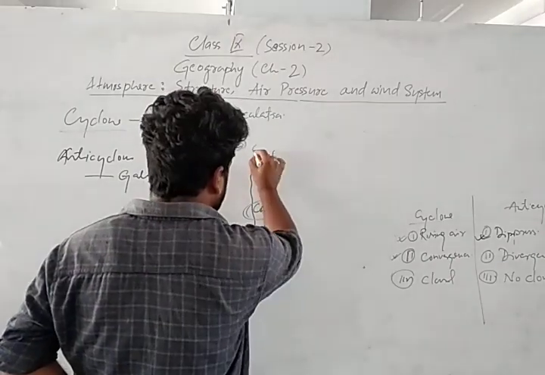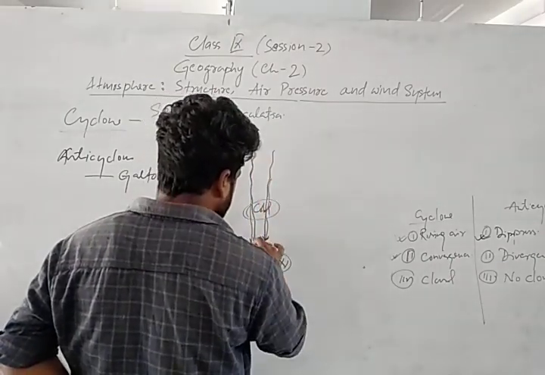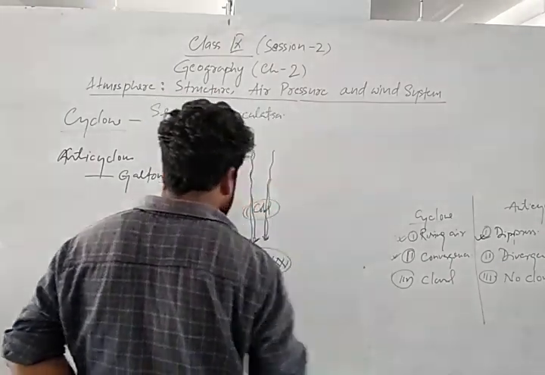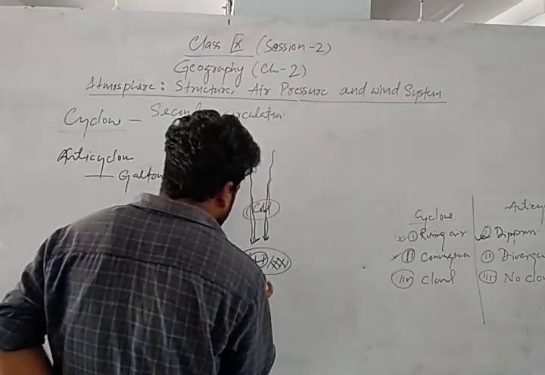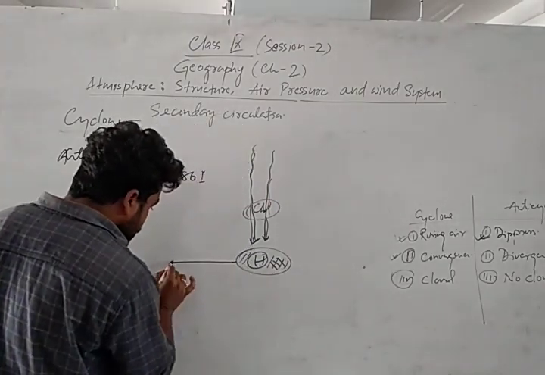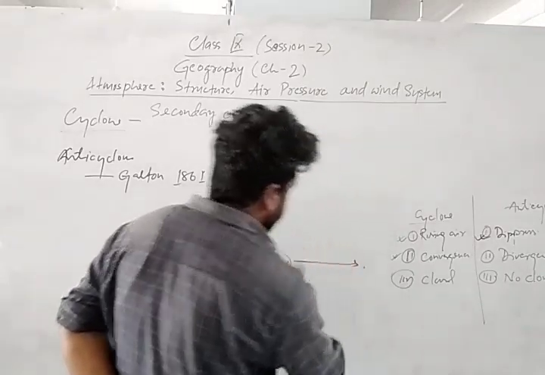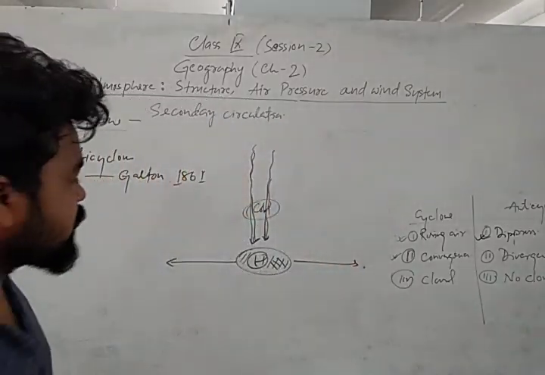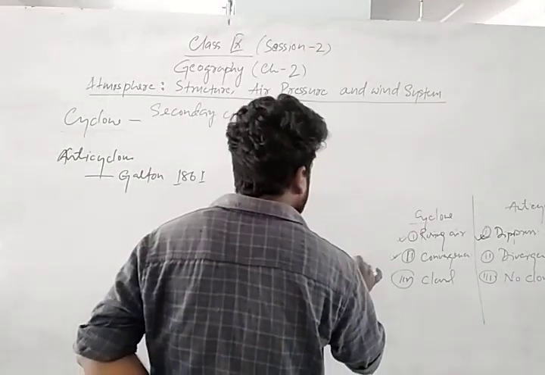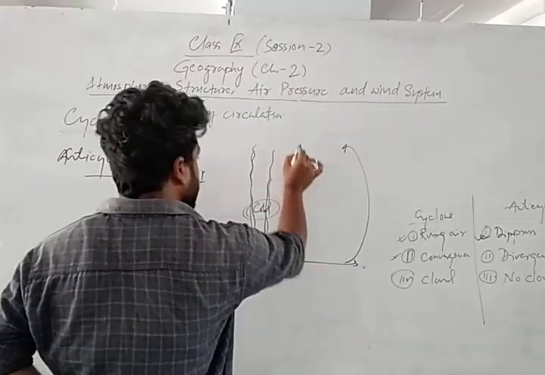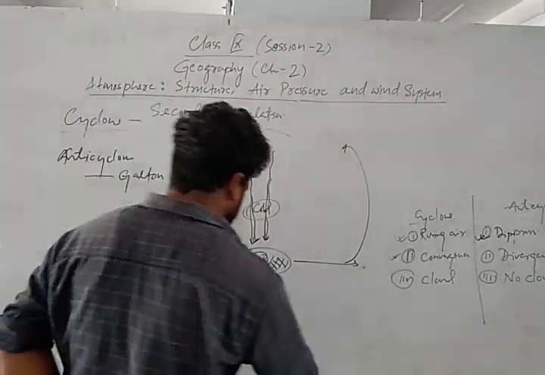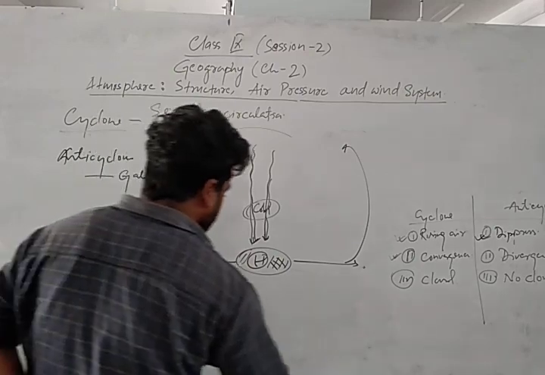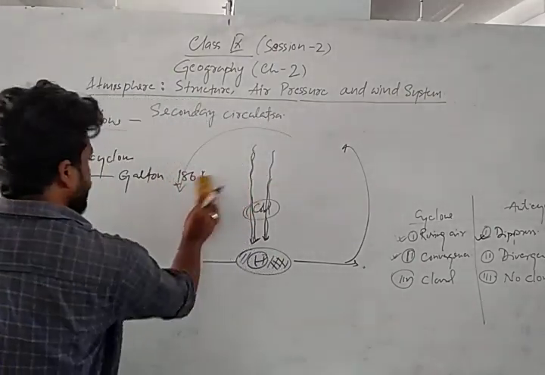So what happens when the air subsides here? Air gets depressed here. Then what happens? This high pressure zone, it just pulls the air outside. So it starts moving like this. That means suppose this is high pressure area.